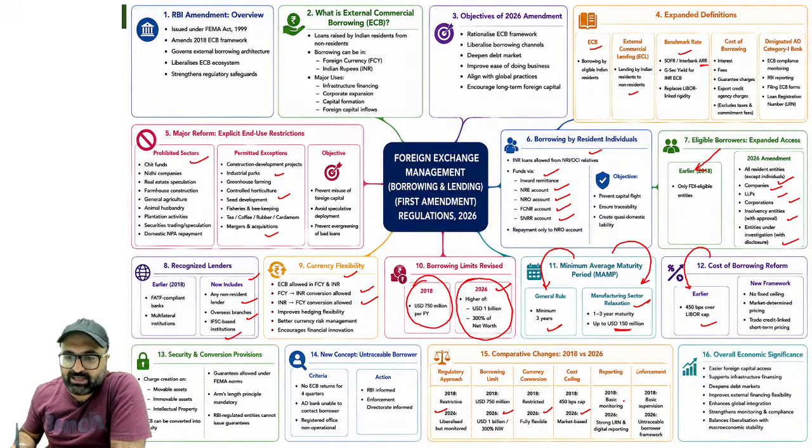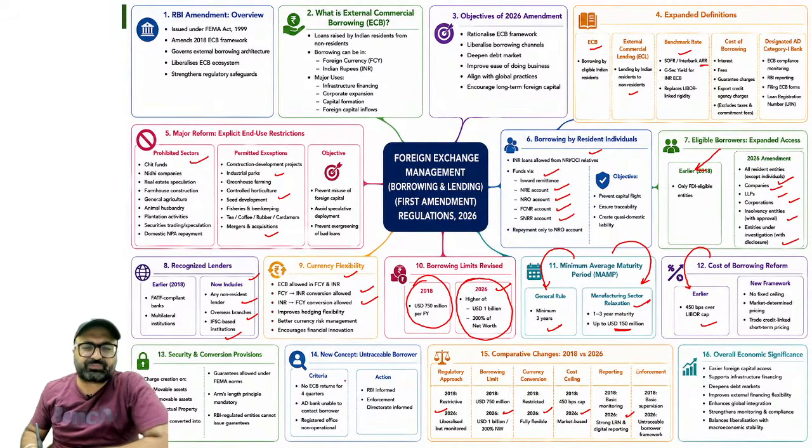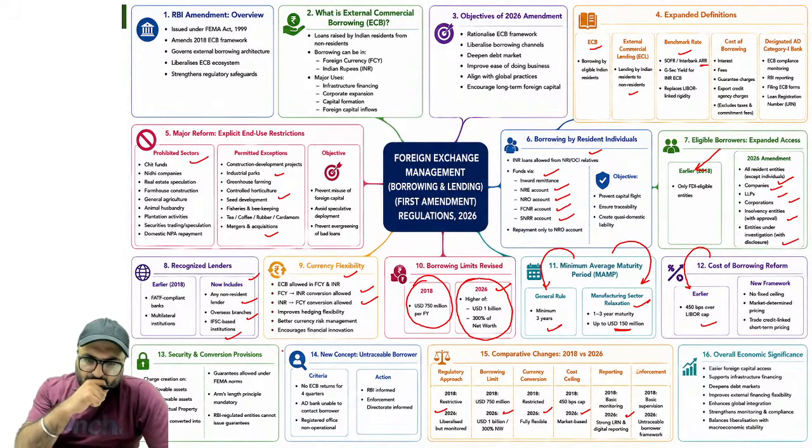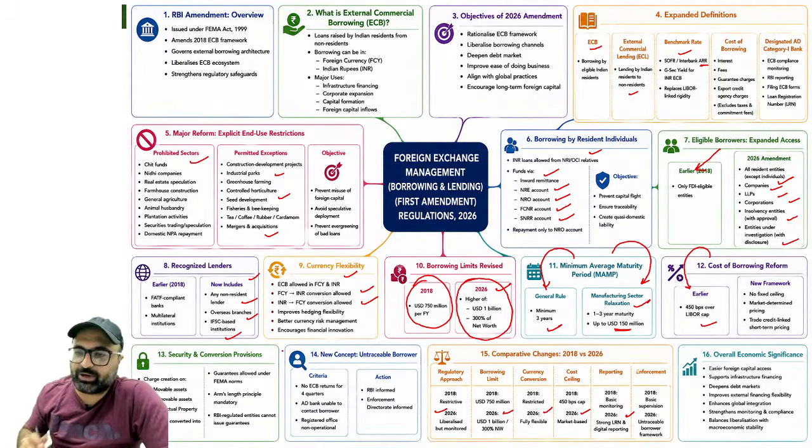Basic monitoring की जाती थी, लेकिन अब monitoring काफी strong है, and in this particular case there is the criteria with reference to the reporting. Here you have to report the transactions. Untraceable borrower framework has also been enforced, where the RBI is informed and the Enforcement Directorate is informed.